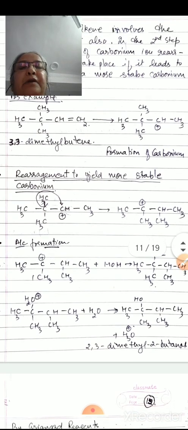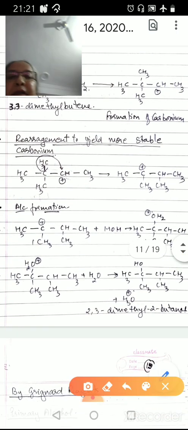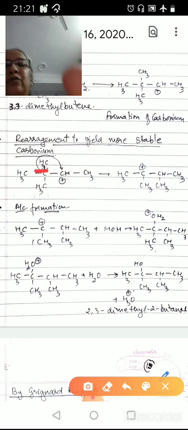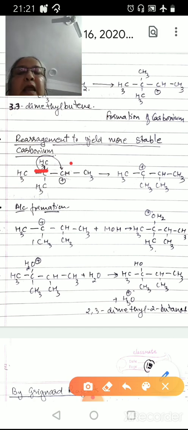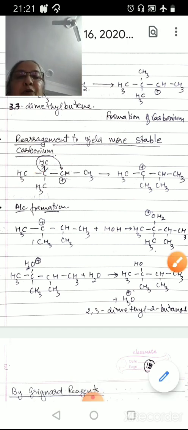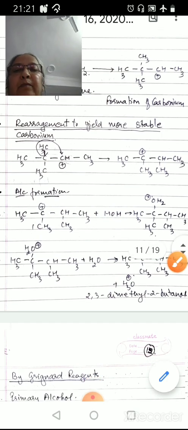Now when the secondary carbonium ion is formed, then rearrangement takes place, and this methyl group along with its bond migrates to the positive carbon atom, and a tertiary carbonium ion is produced, which is more stable than the secondary carbonium ion.